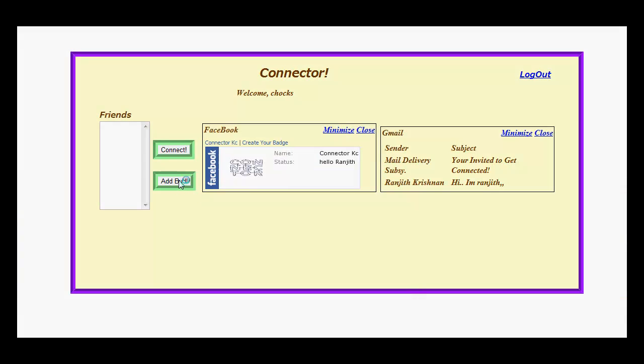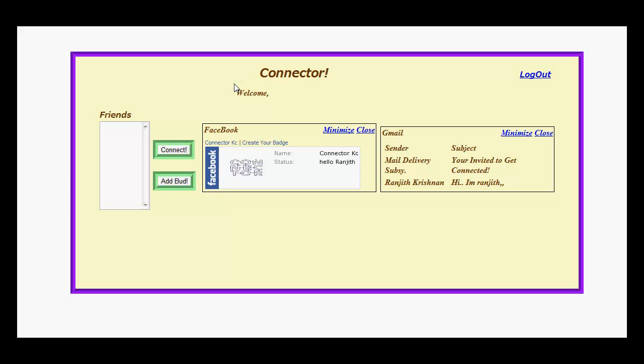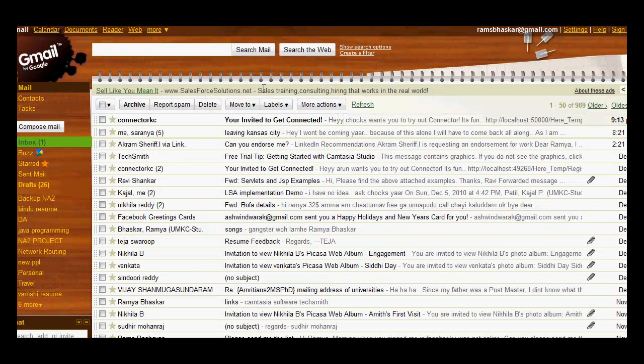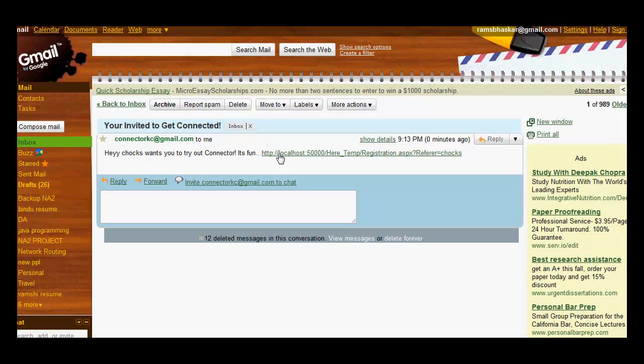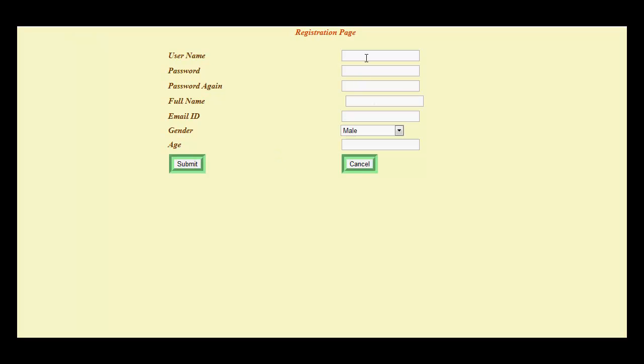Add friends. Connectors can invite their pals and family by using the Add button. Add generates a unique link that is sent to the recipient's email address. Upon clicking the link, the friend is directed to the Connector's registration page where he gets connected.